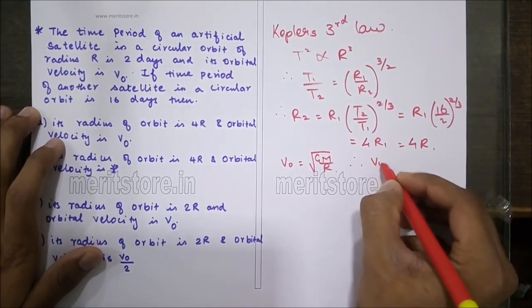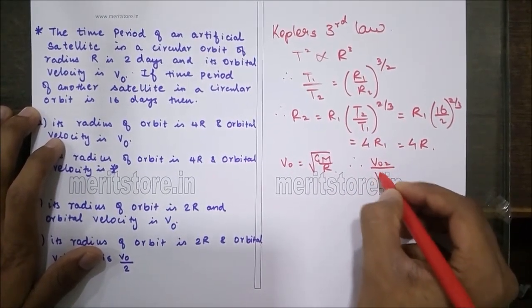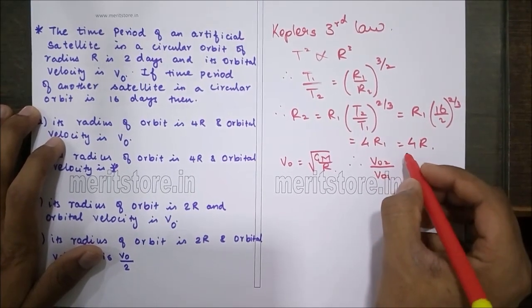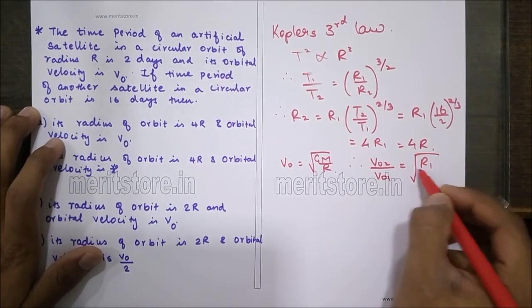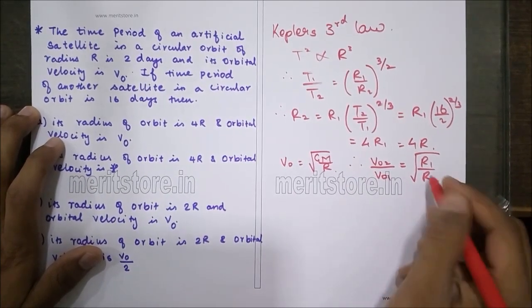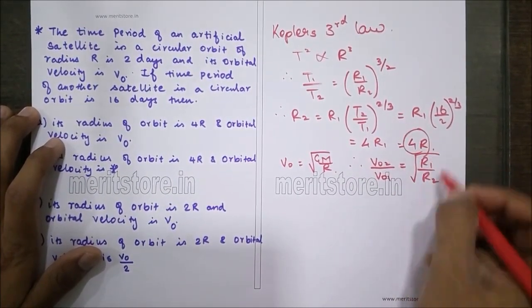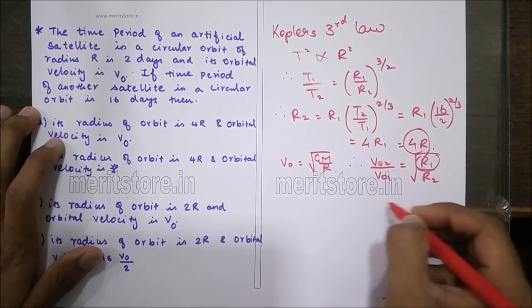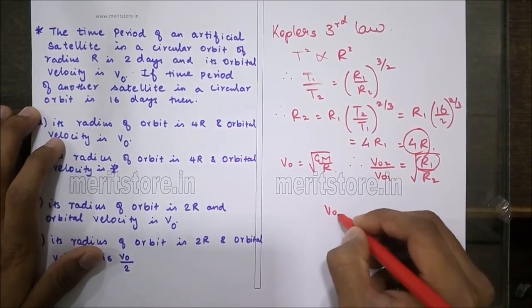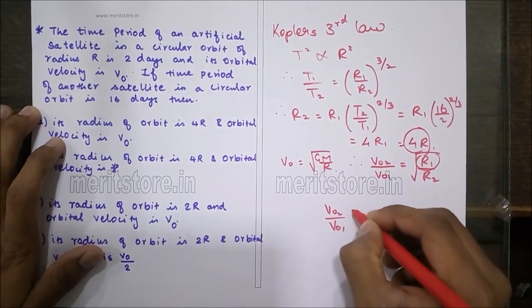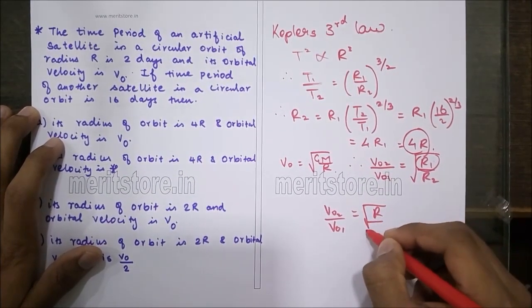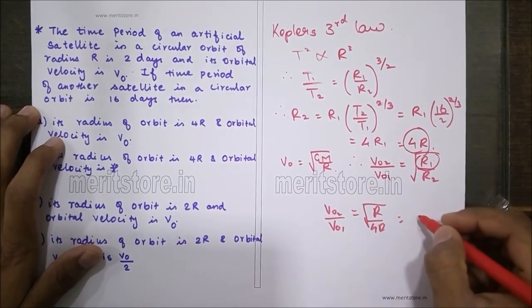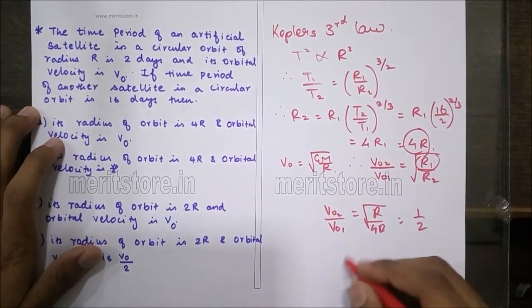So the orbital velocity of the second satellite to the orbital velocity of the first satellite can be given as a ratio of root of r1 by r2. Now r2 is nothing but 4r and r1 is written as r. Therefore v0 of 2 upon v0 of 1 is equal to root of r upon 4r, that is nothing but half.